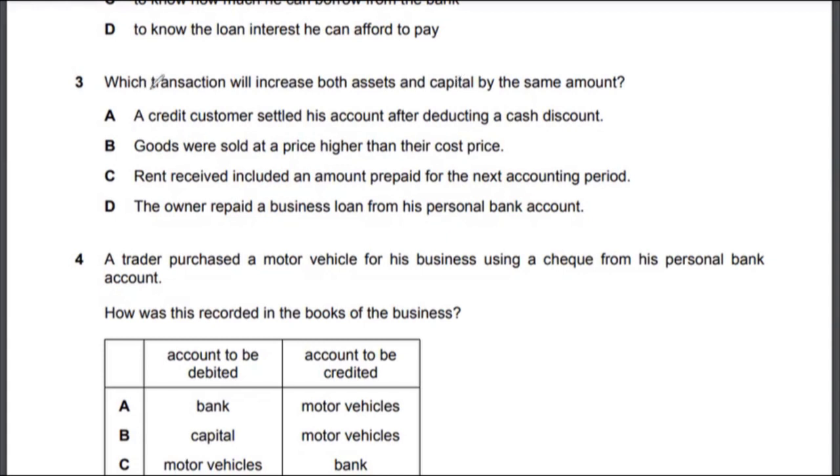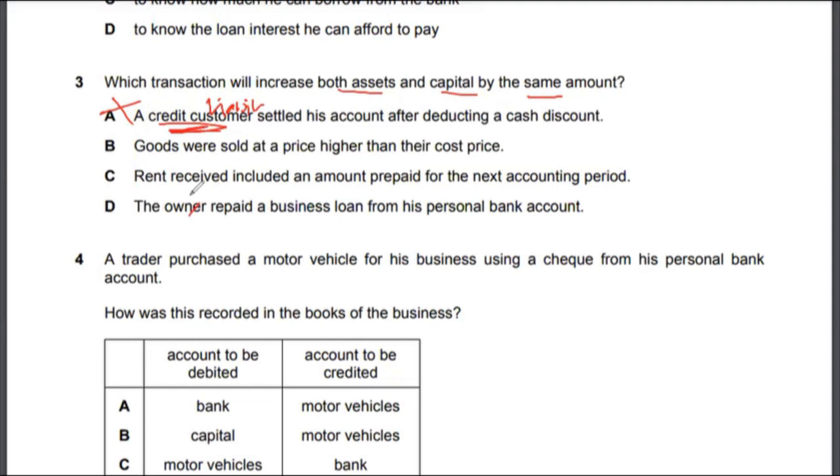Multiple choice three is which transaction will increase both assets and capital by the same amount? So assets have to go up and capital by the same amount. A credit customer, so it's talking about a credit customer, it is actually a liability. So you can completely eliminate this option. There might be an asset account affected here, which is cash, but you don't need to worry about that, I think.